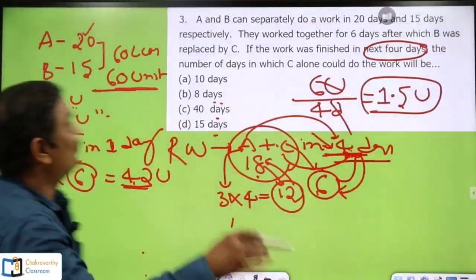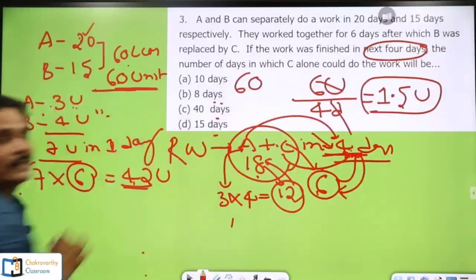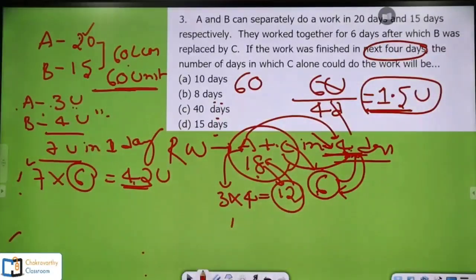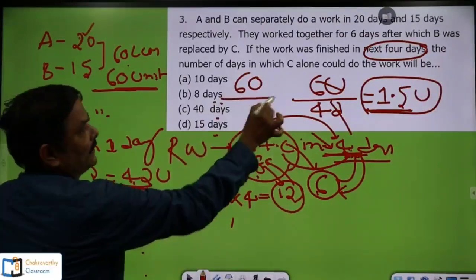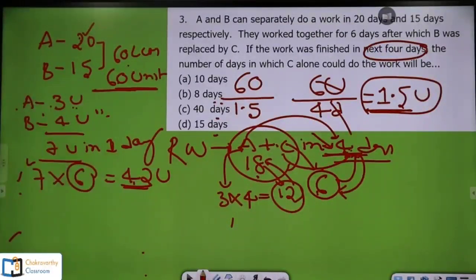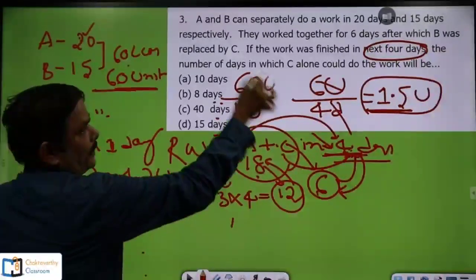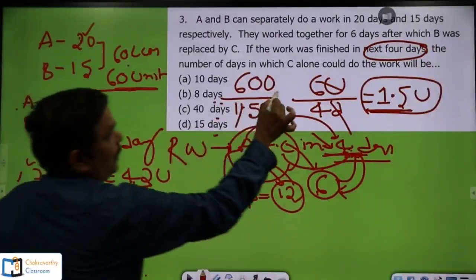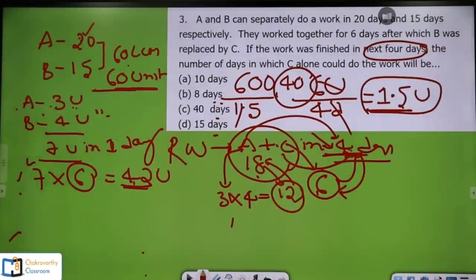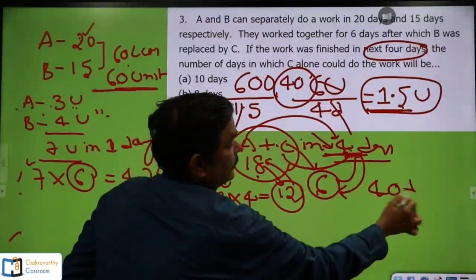C alone could do the complete work, which means complete work is 60 units. Per day C can do 1.5 units. Then how many days would it be taking for C? 60 by 1.5. Just simplify this one. What is 60 by 1.5 here? So take out this point here, keep 10 here. So it should be 40 days. As simple as this one. And this way, clearly my answer is 40 days.